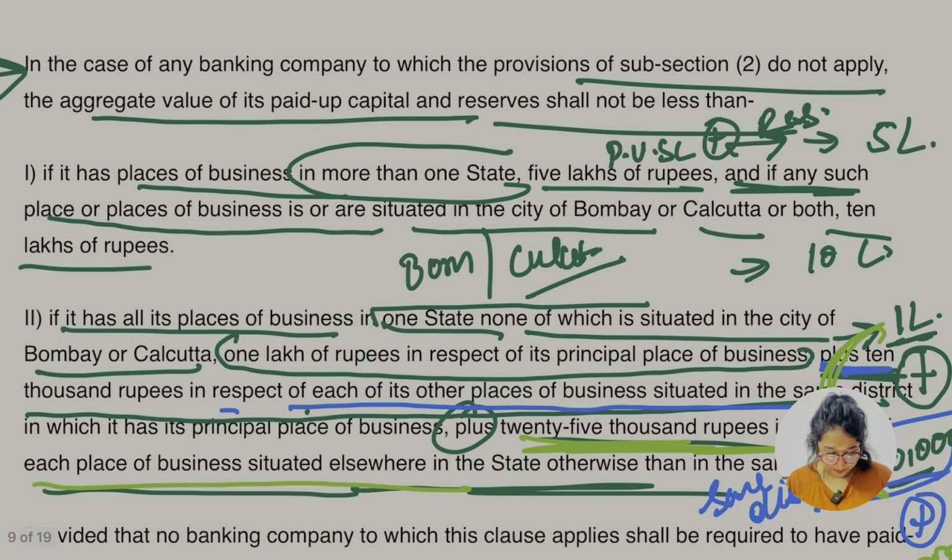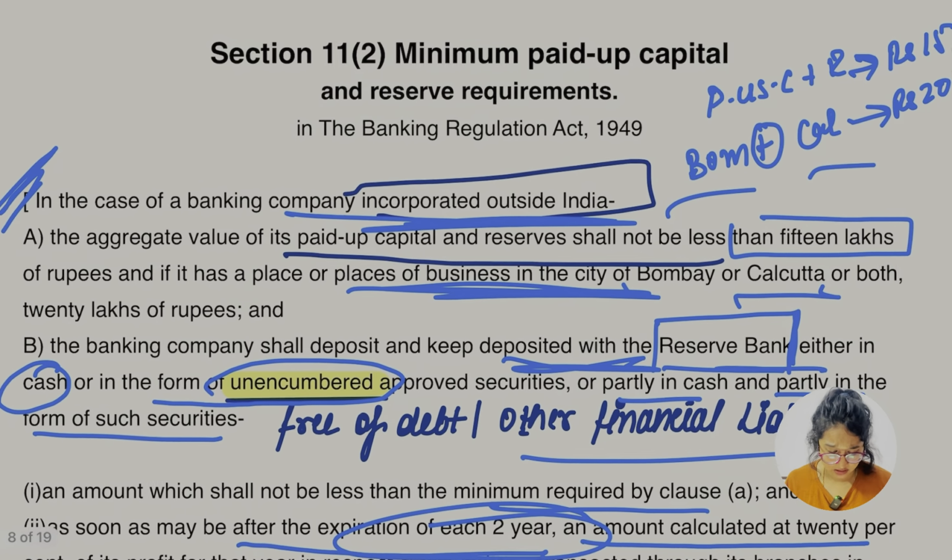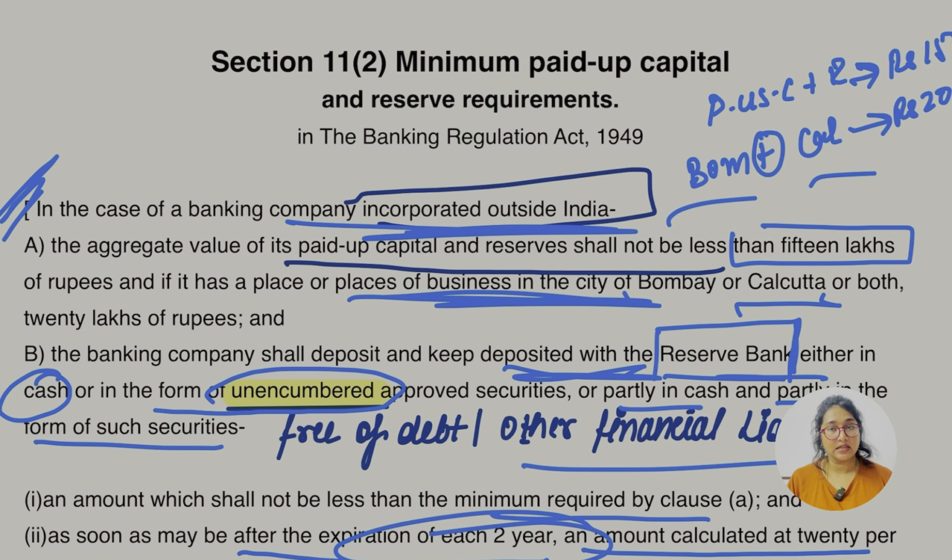Let me do a very quick revision now, otherwise you will forget everything. First thing, minimum paid up share capital and reserve is to be maintained by every banking company. What if the company is incorporated outside India? In that case the minimum paid up share capital is 15 lakh. But if they are incorporated outside India and have a place of business in Bombay and Calcutta, in that case it's going to be 20 lakh.